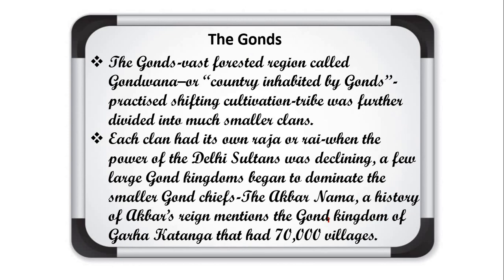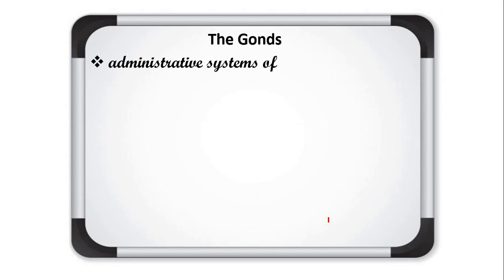So we can come to know how large an empire was under this tribal community. Earlier they just lived in small clans. Understood about the Gond? Now we will discuss more about the Gond community.